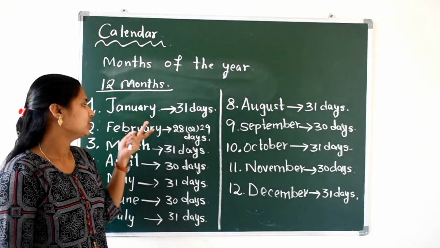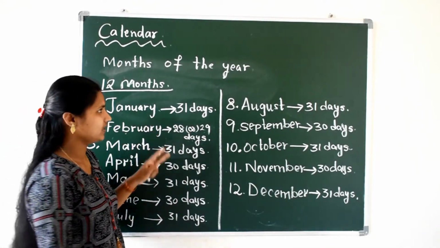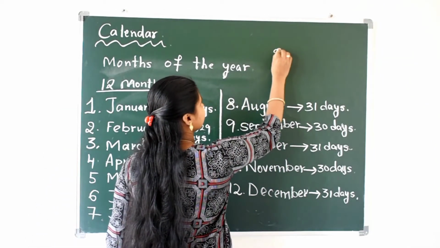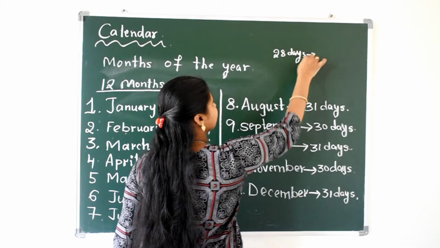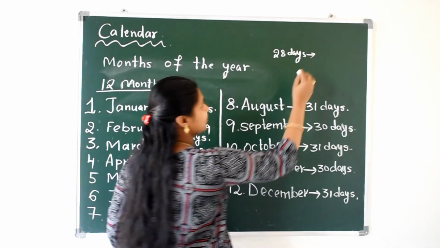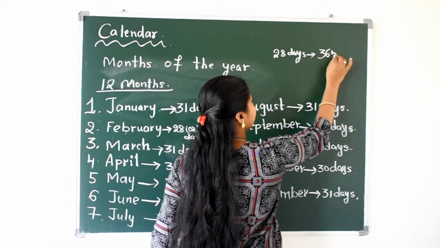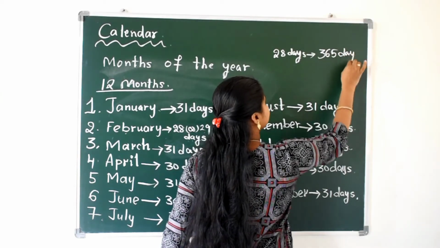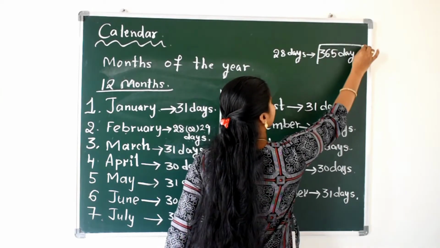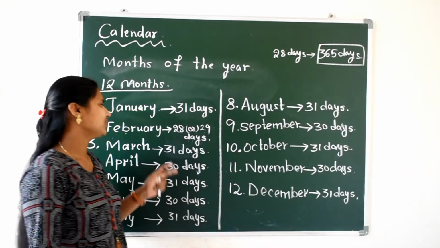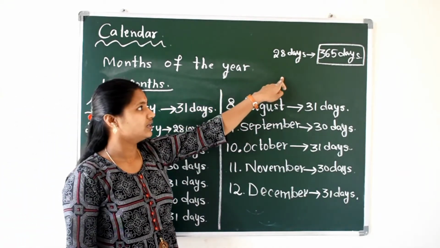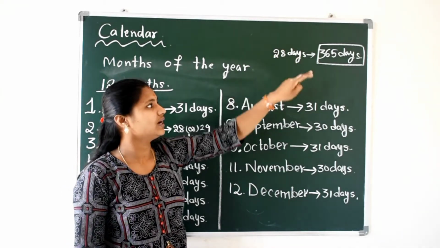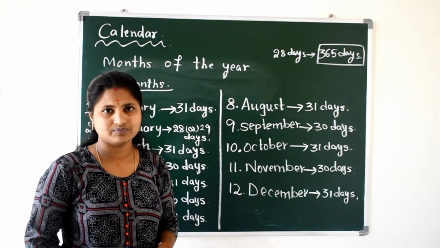If February has 28 days in the year, then the total days of the year will be 365 days. If February month has 28 days, then in that year we have 365 days total.